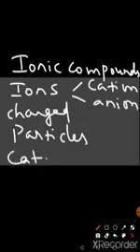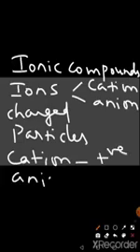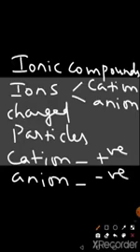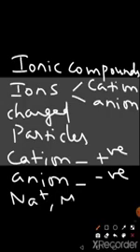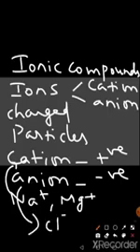Cation means positively charged, and anion, negatively charged. Metals like sodium, potassium, magnesium come under the category of cations. And anions are non-metals like chlorine, oxygen, all those things. They are negatively charged. Now, when compounds are formed due to transfer of electrons between a metal and a non-metal, we call it an ionic compound.